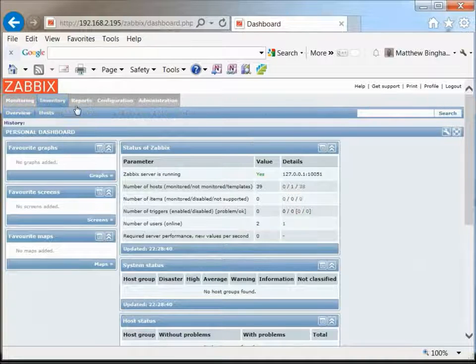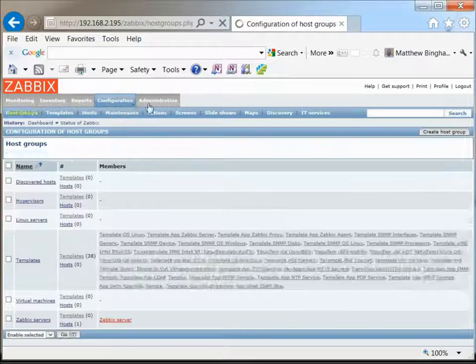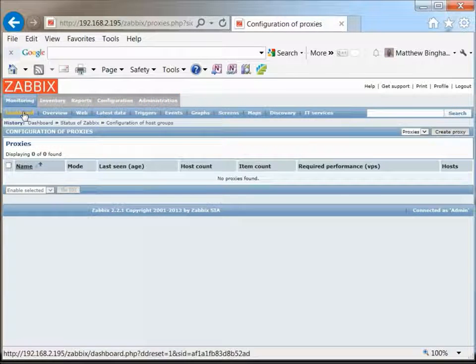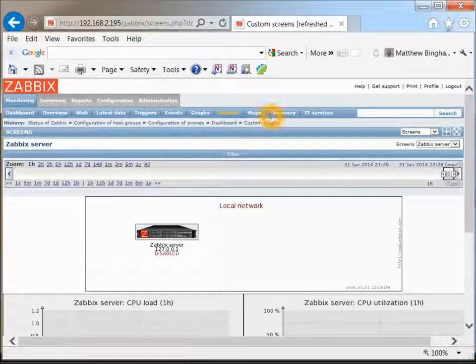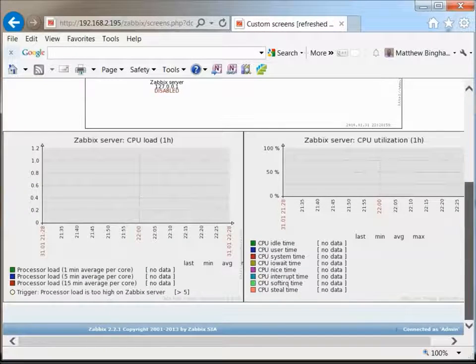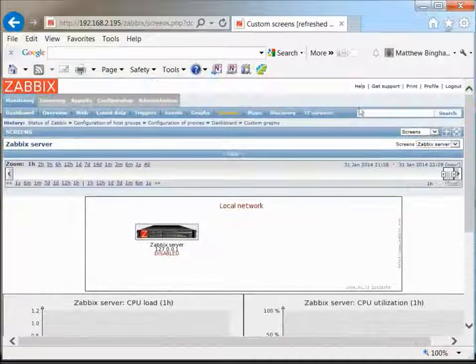But it's just the initial install of it. And looks good from that point. That concludes this video. Again, this is installing Zabbix 2.2.1 on CentOS 6.5 using a script and getting up and running in about 10 minutes or less.